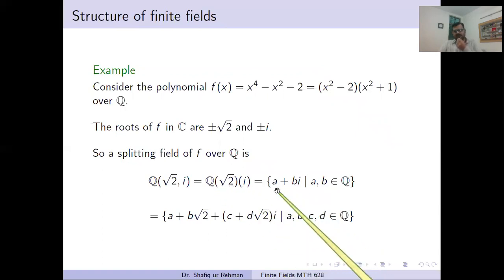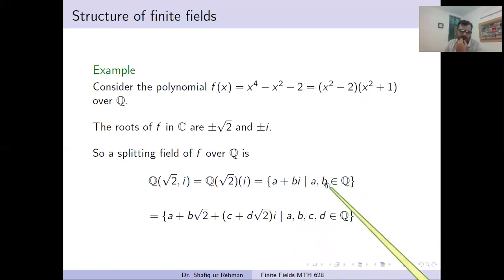Here we extend until degree 1 because it is the root of a polynomial of degree 2. That's why we extend it here. And here is a mistake. You should correct it that here a and b belong to the field Q(√2), not to Q. It's a mistake.